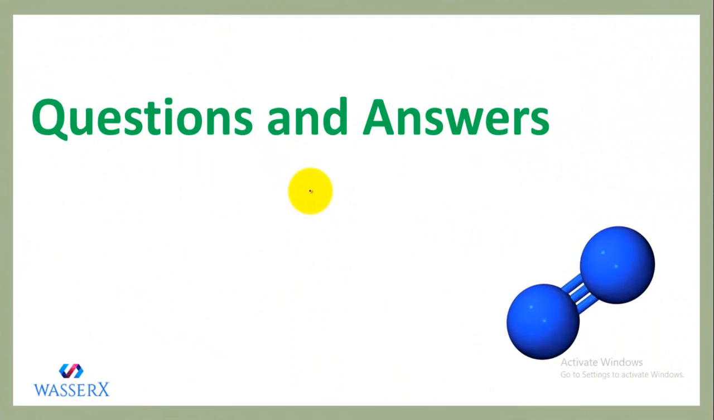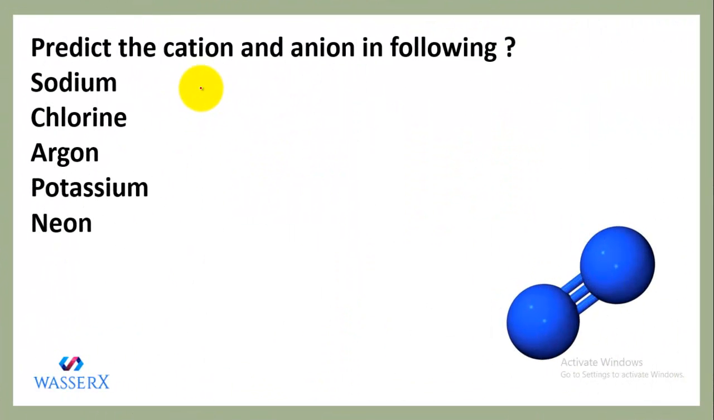Now let's discuss some questions and answers in order to see whether you have actually understood the concept of atom or ion or not. So the question is, predict the cation and anion in the following. We have different elements, or different atoms, given, and we need to see whether they are going to form cation or anion, right?